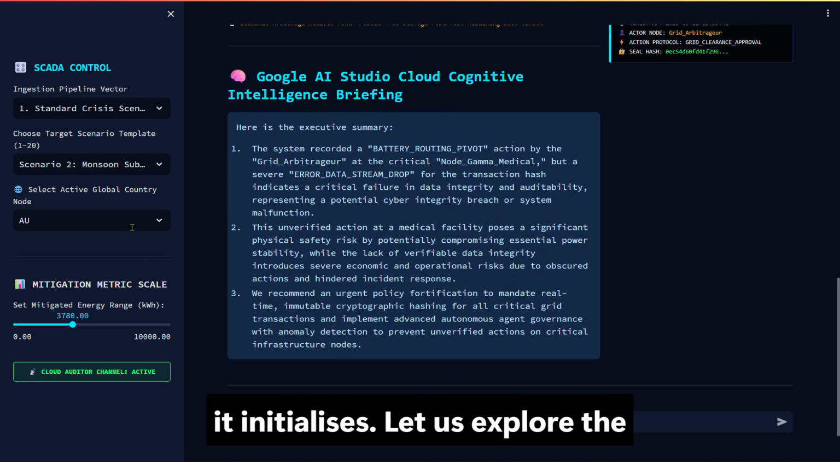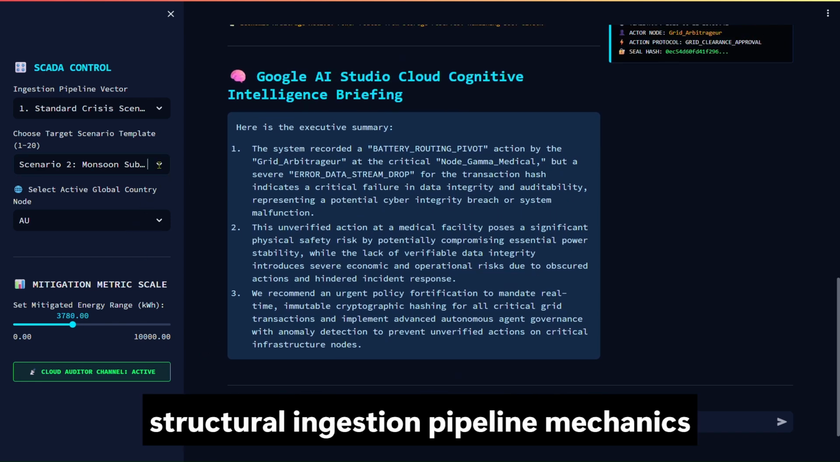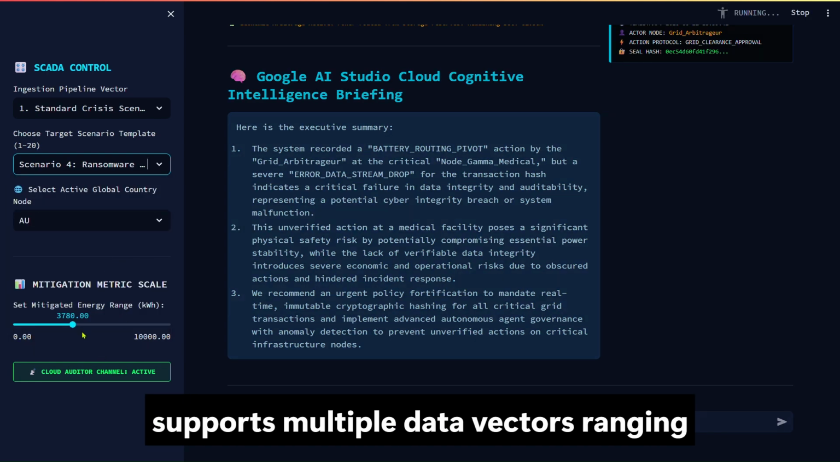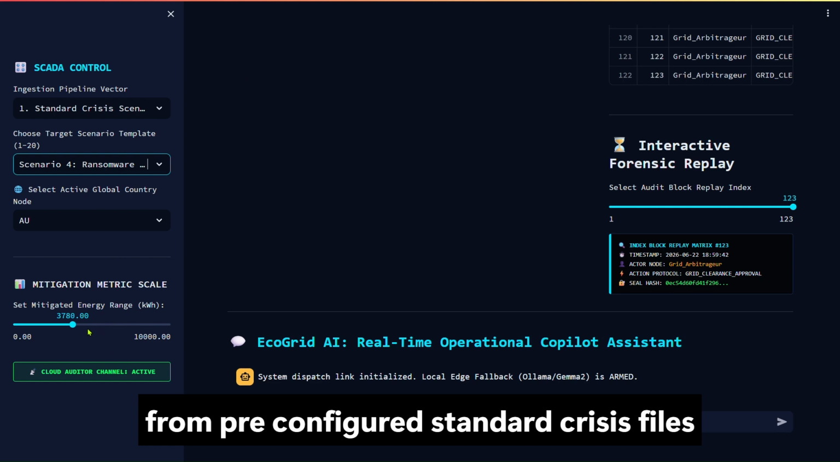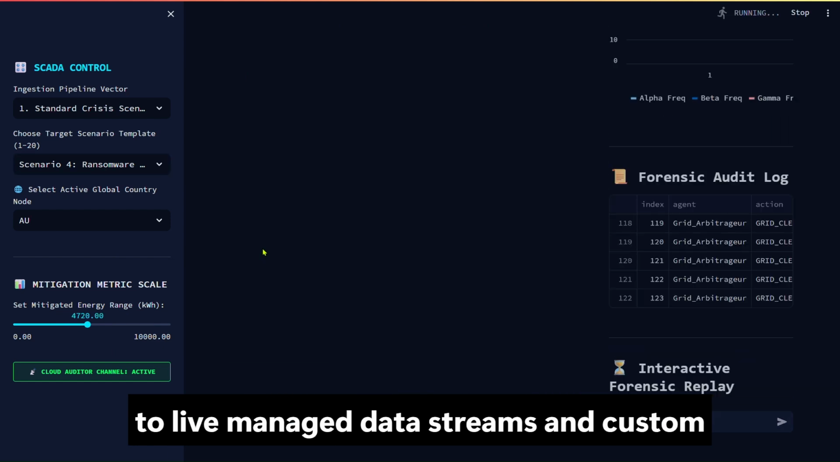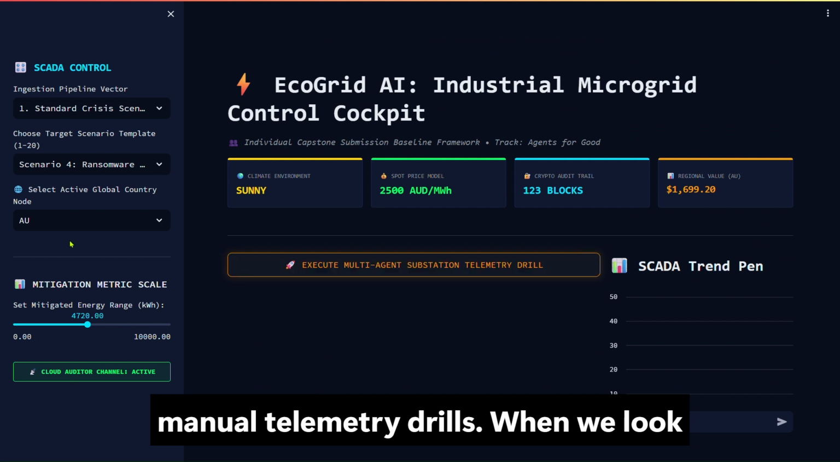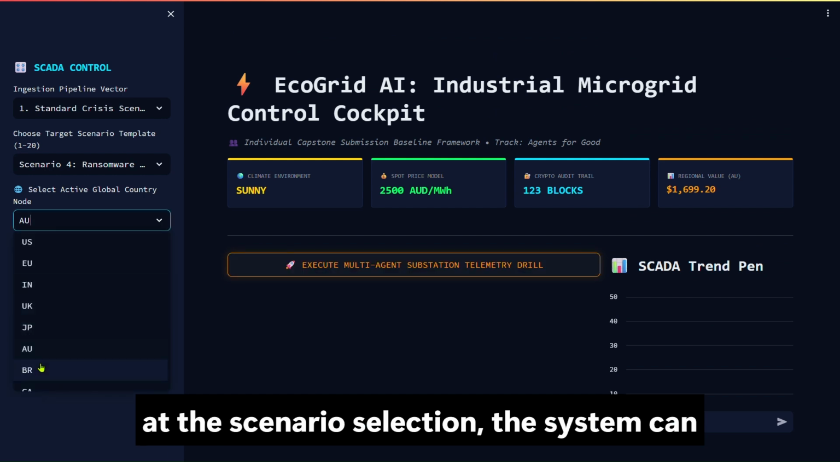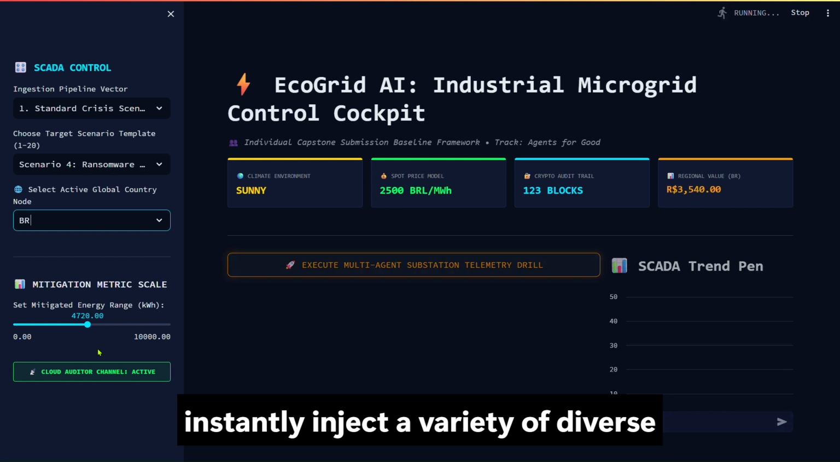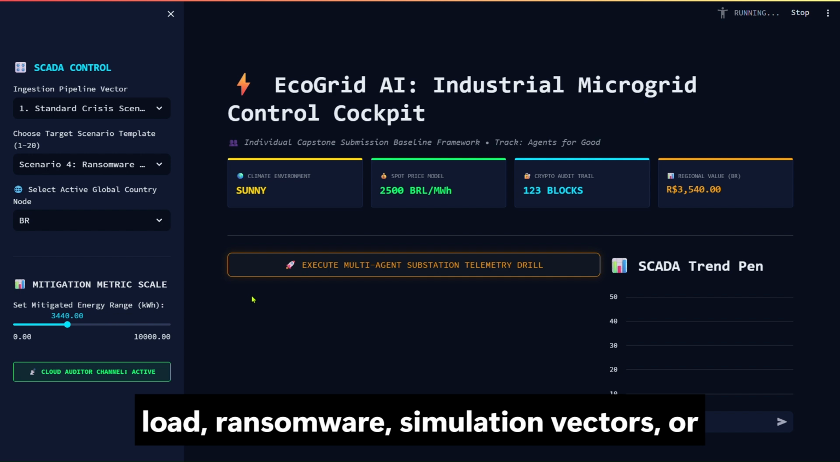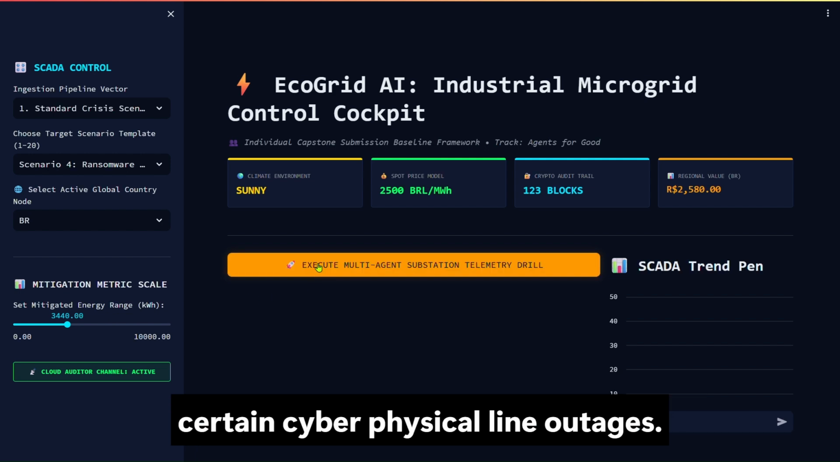Let us explore the structural ingestion pipeline mechanics on the left sidebar. The platform supports multiple data vectors, ranging from pre-configured standard crisis files to live managed data streams and custom manual telemetry drills. When we look at the scenario selection, the system can instantly inject a variety of diverse grid environments, such as peak summer load, ransomware simulation vectors, or sudden cyber physical line outages.